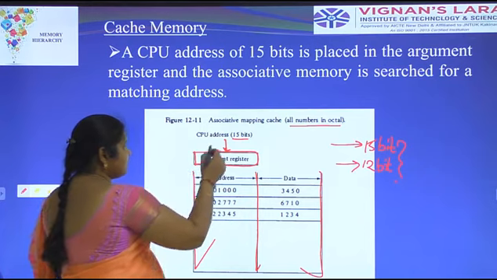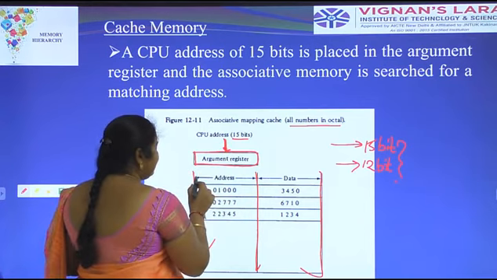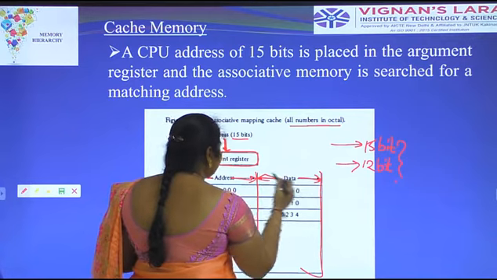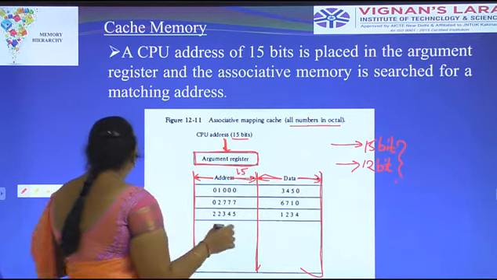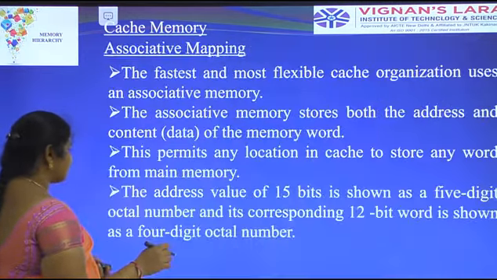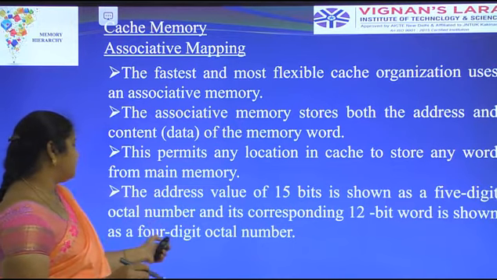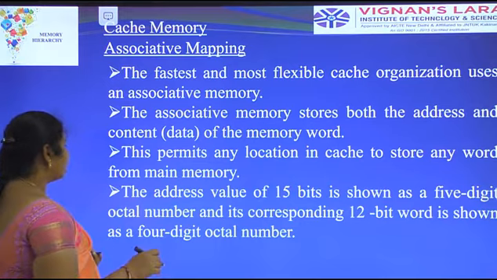Okay, the CPU has 15 bits. Here this is the address and this is the data. Okay, this is 15 bits. Already we saw in the last slide, a 15 bit address is shown as a 5 digit octal number and 12 bits is shown as a 4 digit octal number.